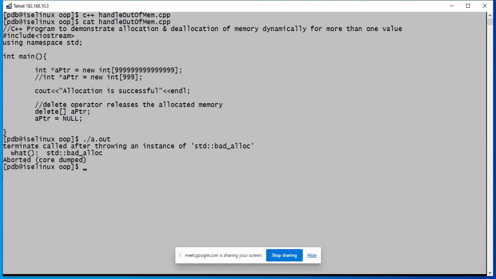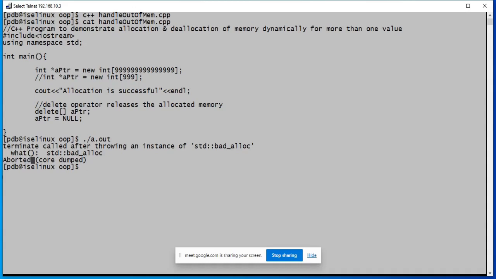Oh, so here is the aborted message. The system says terminate called after throwing an instance of bad_alloc. So here it mentions bad_alloc, which is defined in the std namespace, and the program is aborted.